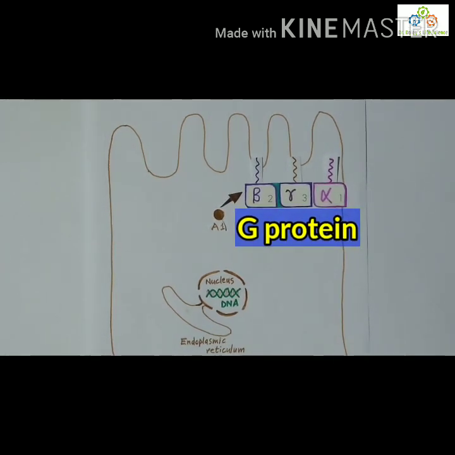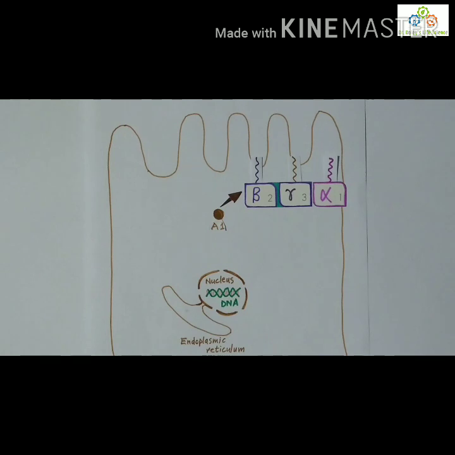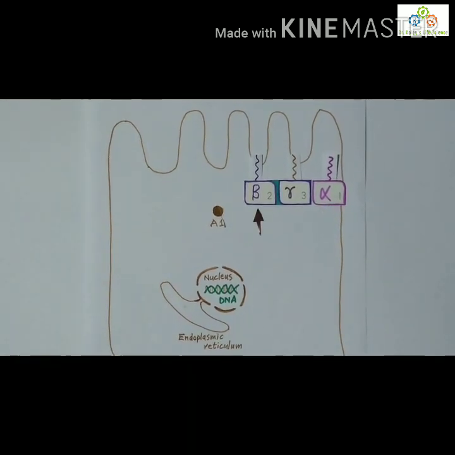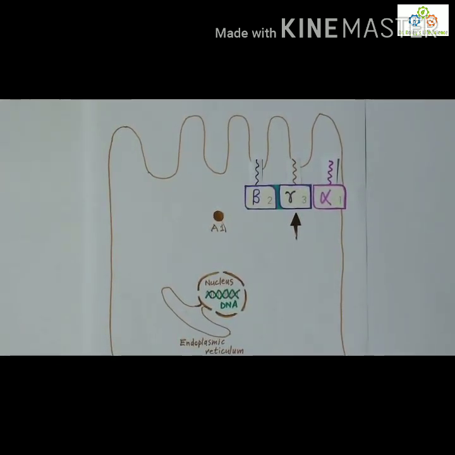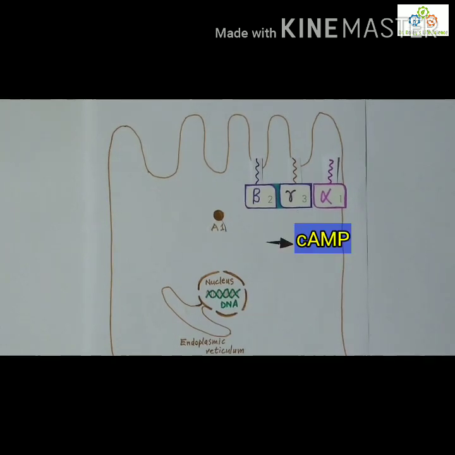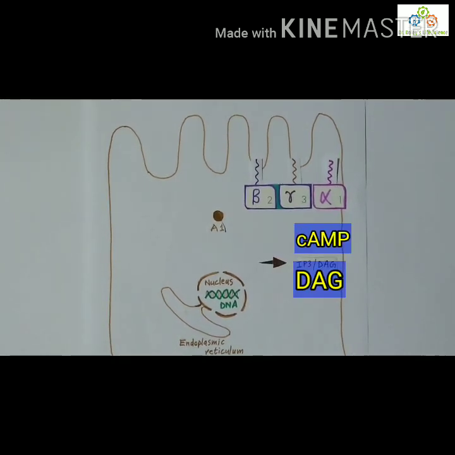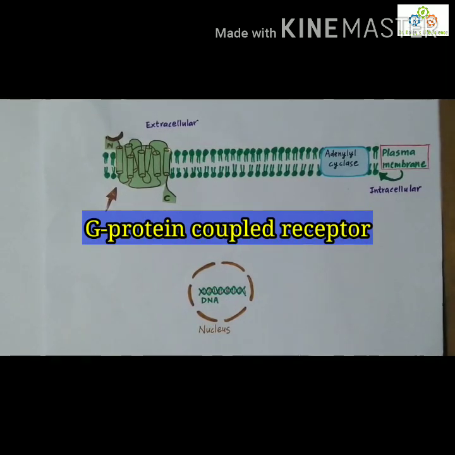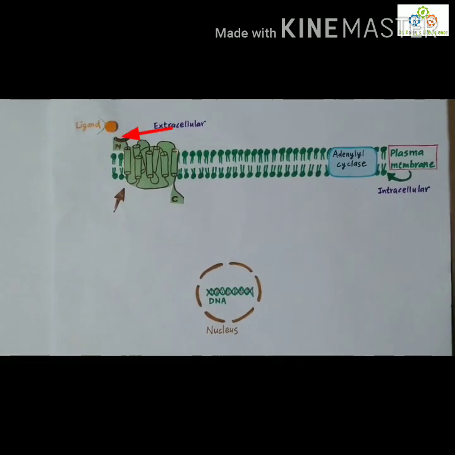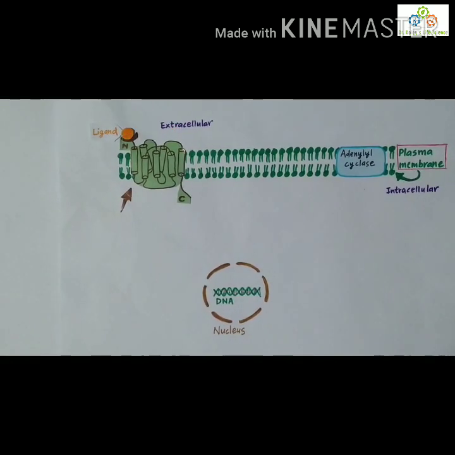protein is a heterotrimeric GTP-binding protein composed of 3 subunits: alpha, beta and gamma. G protein targets an enzyme or protein to make a product by 2 important signal pathways, such as cAMP and IP3/DAG. In brief, G protein coupled receptor signaling is initiated when a ligand binds on the extracellular N domain,